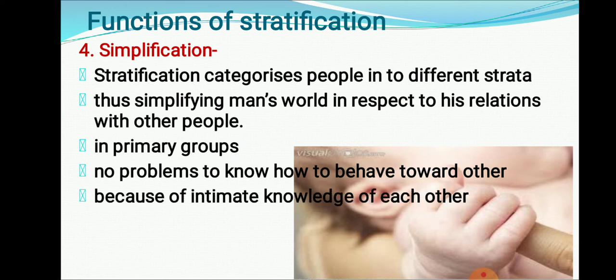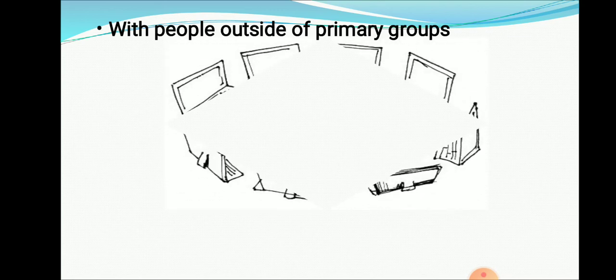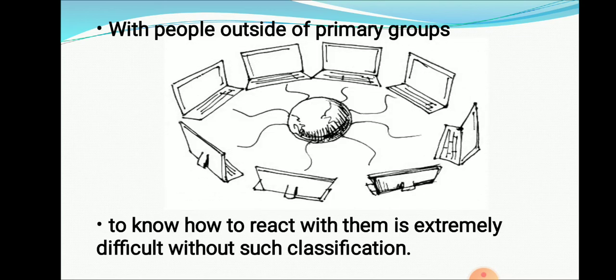But when we enter outside of the family, into the society, the whole community, then which kind of relationship should we maintain with other people, how to react with them, if we are going to participate in areas other than our family?